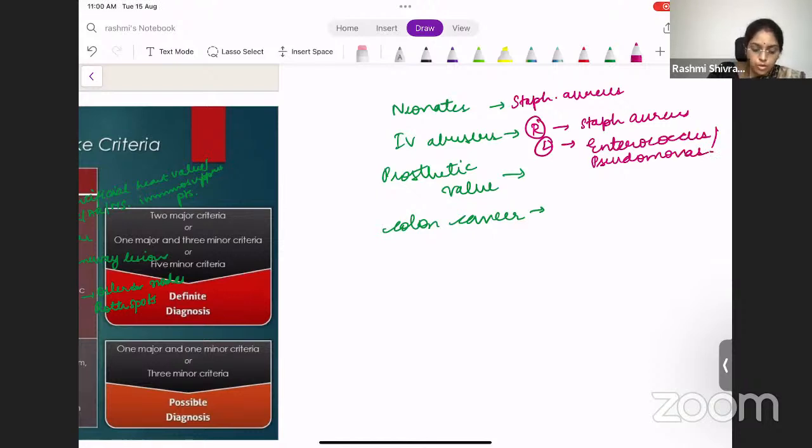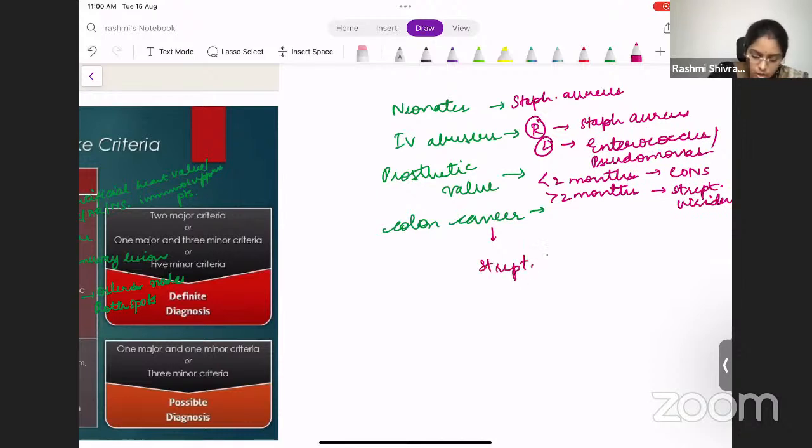And prosthetic valve, which is more common, if it is less than 2 months after the prosthetic valve implantation, then it will be CONS, coagulase negative organisms. So it will be CONS. If it is more than 2 months, then it is more commonly Strep viridans. It is like any other valve. Okay, so it will be most commonly Strep viridans. In colon cancer, you need to remember the most common organism is Streptococcus bovis.